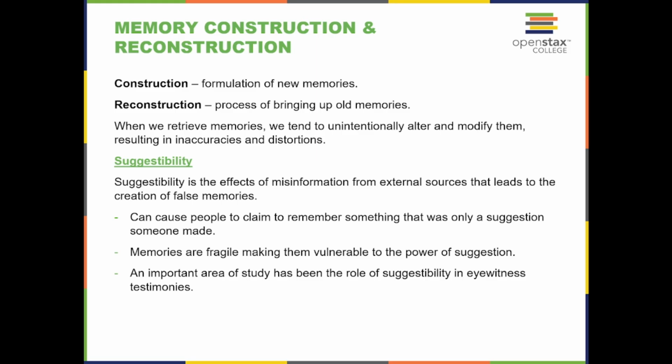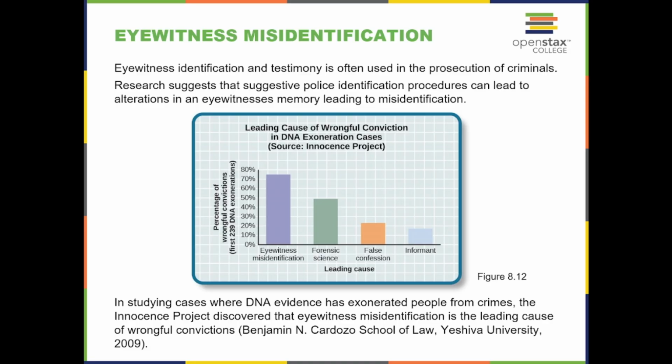Memory construction and reconstruction. Construction, formulation of new memories. Reconstruction, process of bringing back old memories. When we retrieve memories, we tend to unintentionally alter and modify them, resulting in inaccuracies and distortions. So suggestibility is the effect of misinformation from external sources that leads to the creation of false memories. It can cause people to claim they remember something that was only a suggestion someone made. Memories are fragile, making them vulnerable to the power of suggestion. An important area of study has been the role of suggestibility in eyewitness testimonies. Eyewitness misidentification.